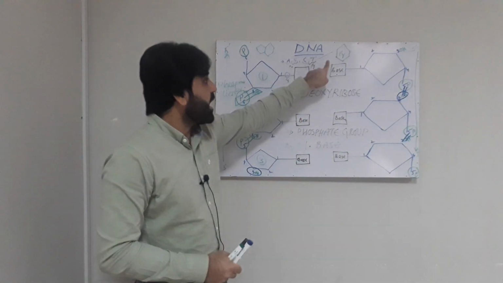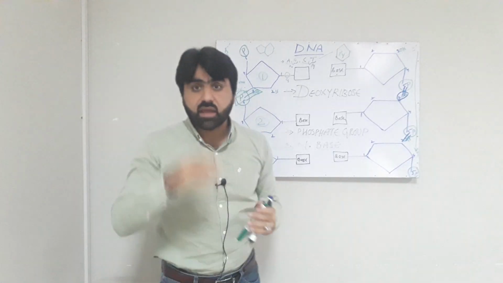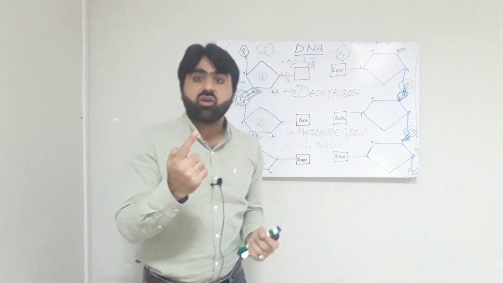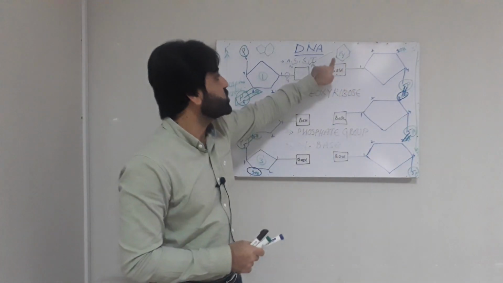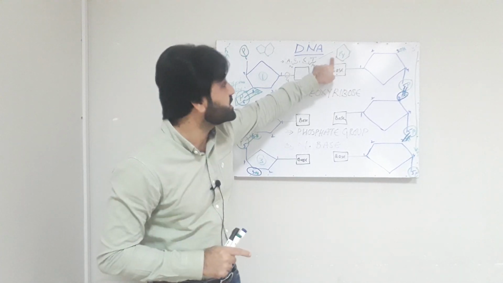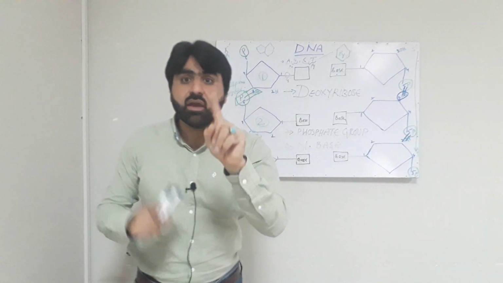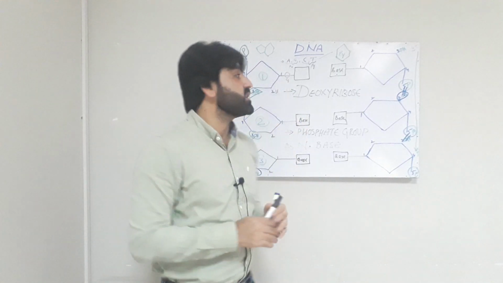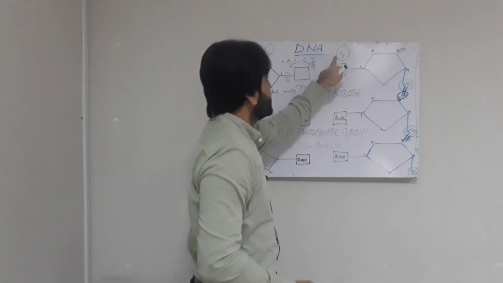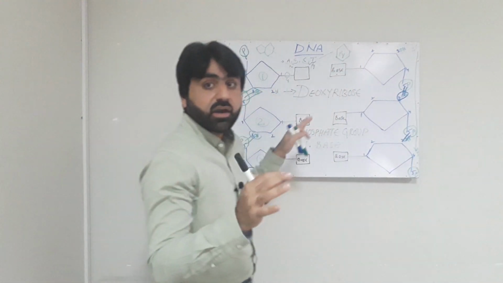While the pyrimidine bases are cytosine and thymine, the structure of pyrimidine bases is composed of a 6-member ring. Here you can see that it is a single ring which is 6-member, or which has 6 corners. Here you can see it is a 6-member ring.